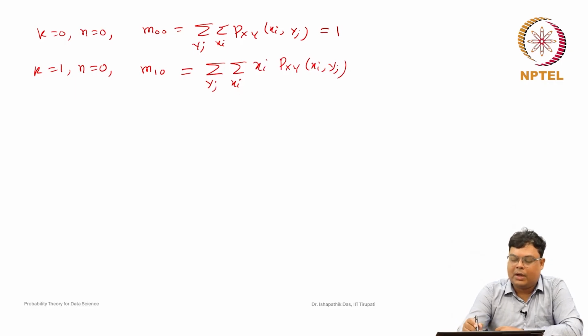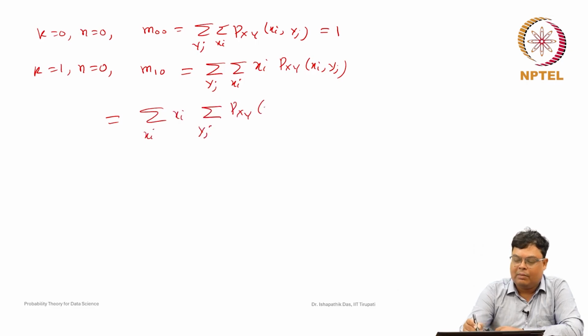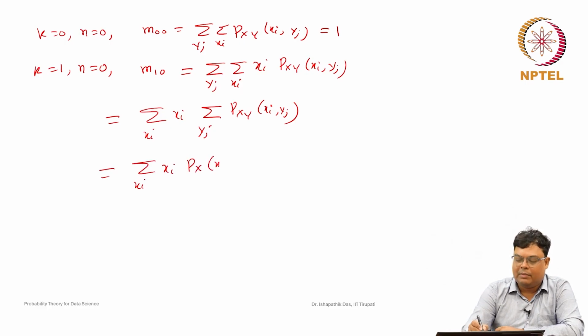Now, by the assumption that the summation exists and we can interchange the summation, let us first take the sum over y_j of P_XY of x_i, y_j. By definition this becomes the marginal probability mass function. This is nothing but x_i P_X of x_i.